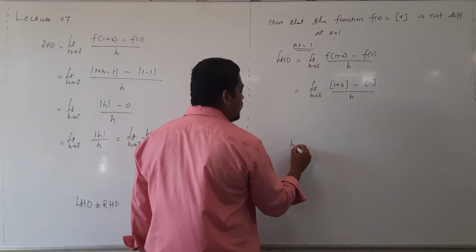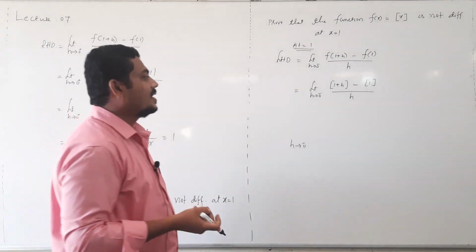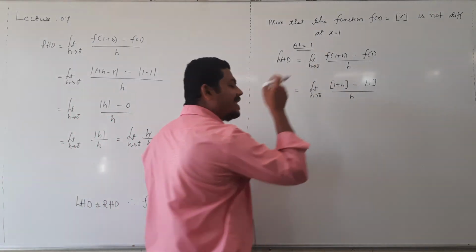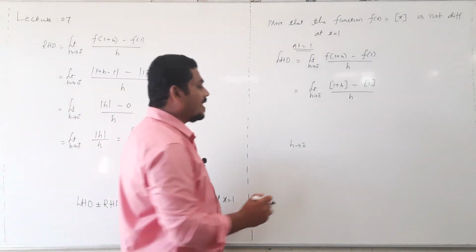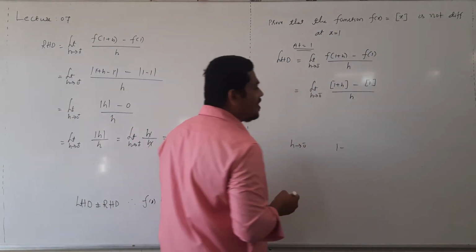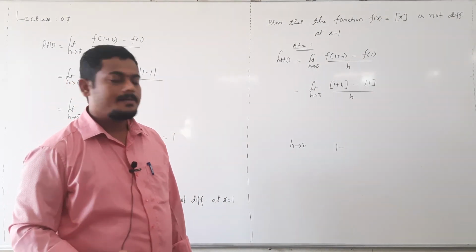h tending to 0 minus means less than 0. Less than 0 means any negative value, right? 1 minus some negative value means you get any value less than 1 only.